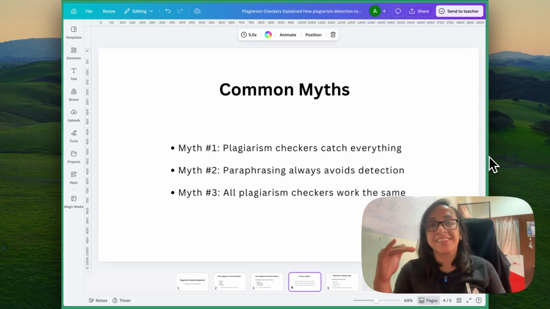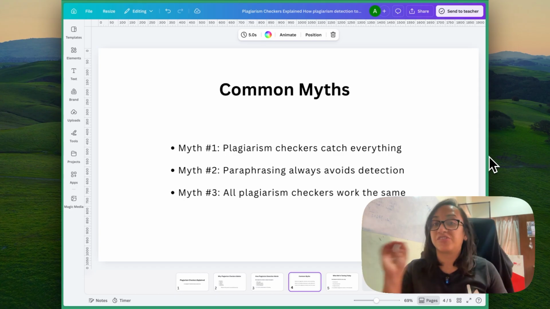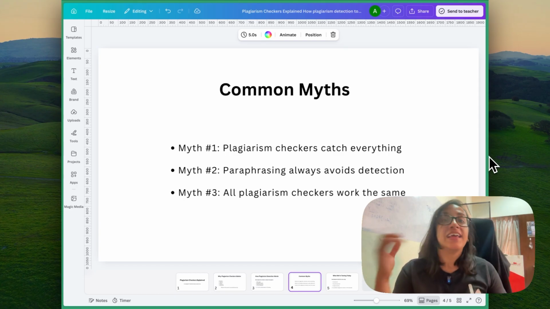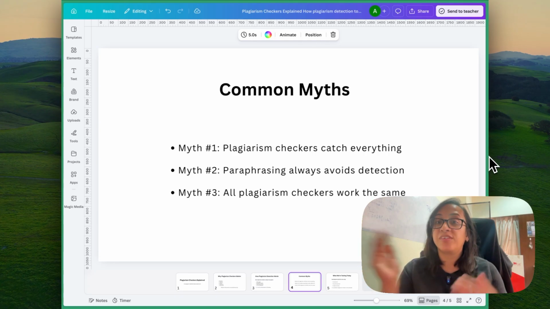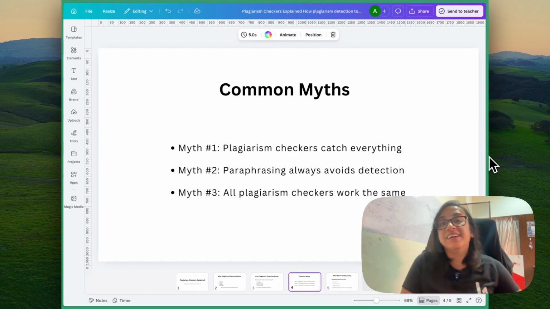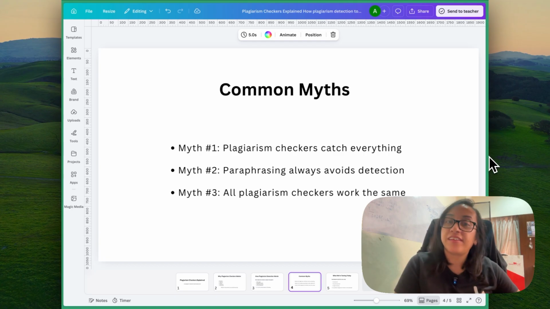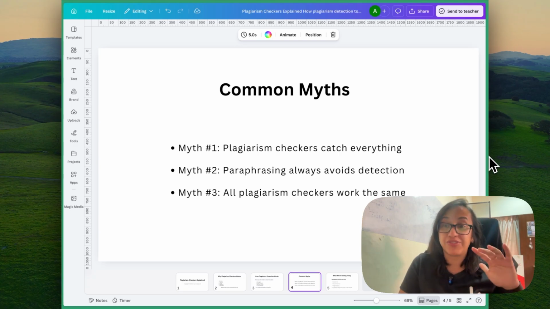There are some common myths regarding plagiarism checkers. The first is that plagiarism checkers catch everything. That's not possible because no tool on this planet can 100% guarantee that any document is plagiarism free. What they can do is give you a confidence score. The second myth is that paraphrasing always avoids detection by a plagiarism checker. That's not true because even paraphrasing your content might get flagged by a plagiarism checker sometimes. The third myth is that all plagiarism checkers work the same. That's not true. I personally have tried multiple plagiarism checkers that fail to detect blatant copied text.